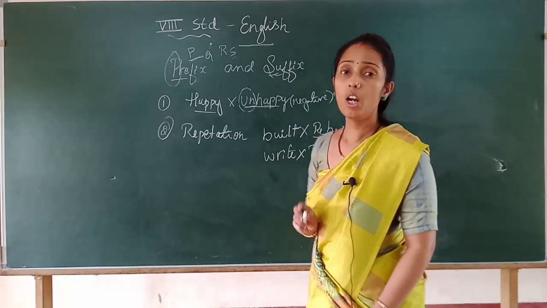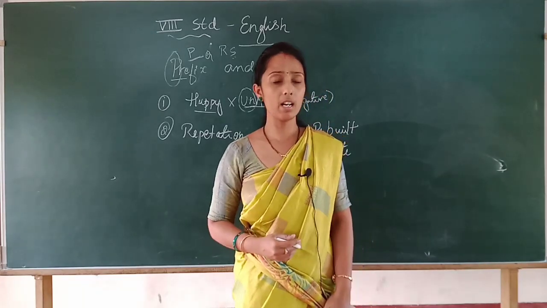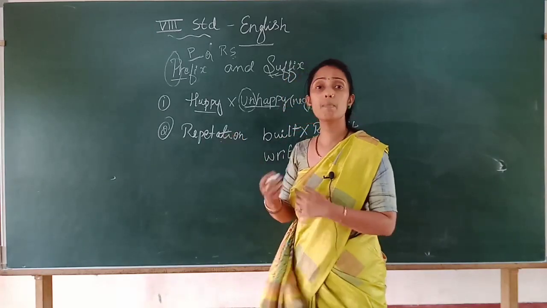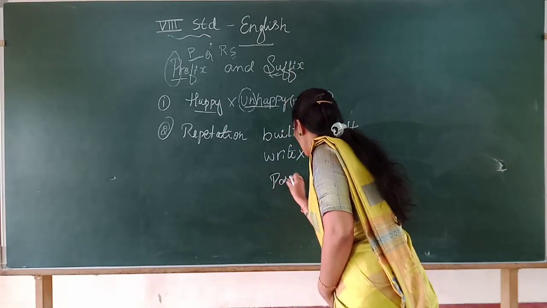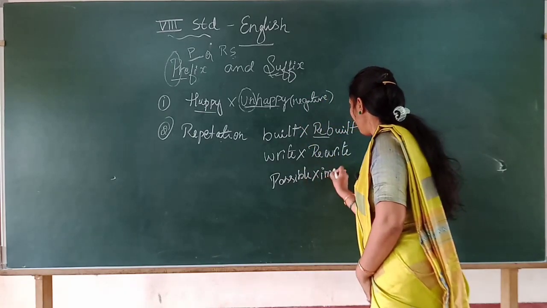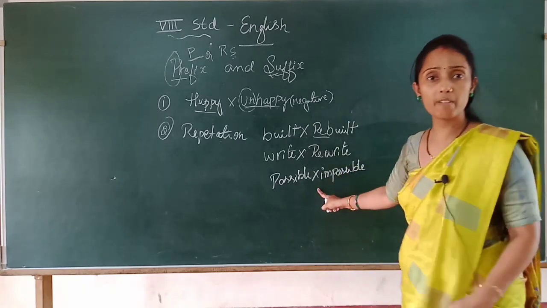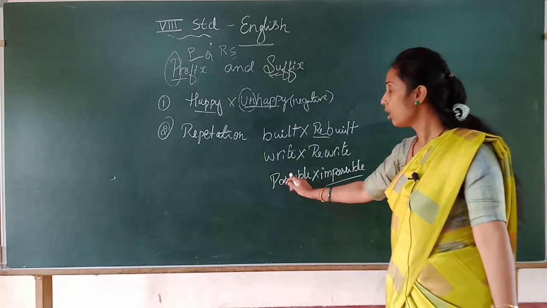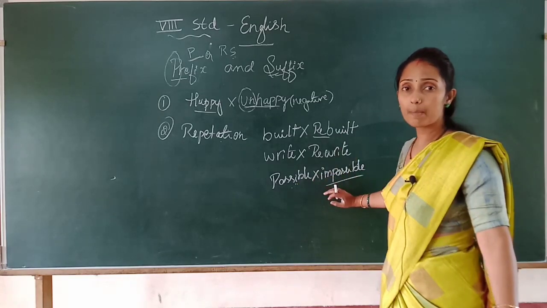Isn't it, children? So I hope now you are clear, because whenever you are reading a word, you may observe a noun word which was made with a prefix. Example, possible. Have you observed the word possible, children? It will come as impossible. Impossible, you have observed when you are reading, isn't it? So this is a prefix word. This is not the original word. Possible, a noun word, was made with a prefix and it became impossible, the opposite.